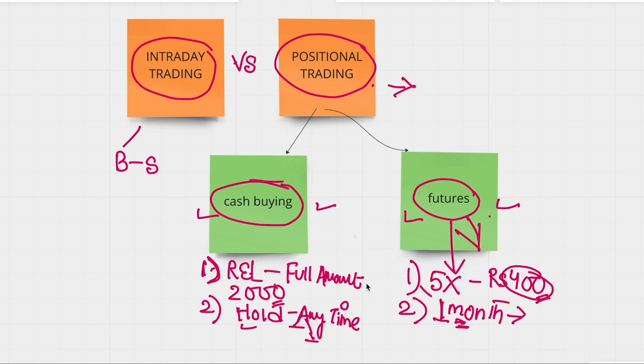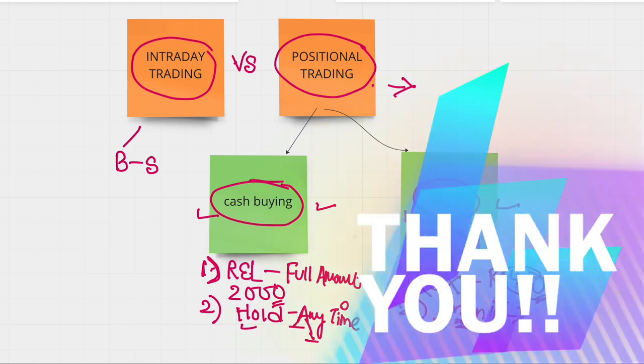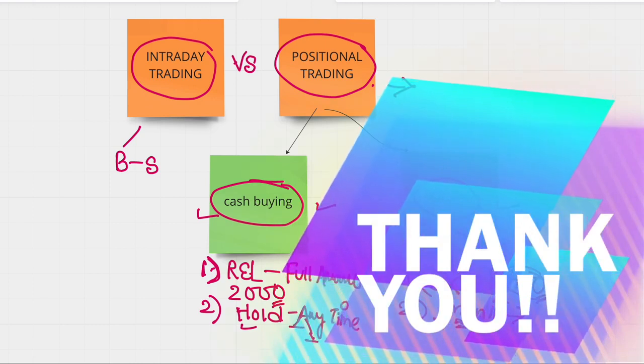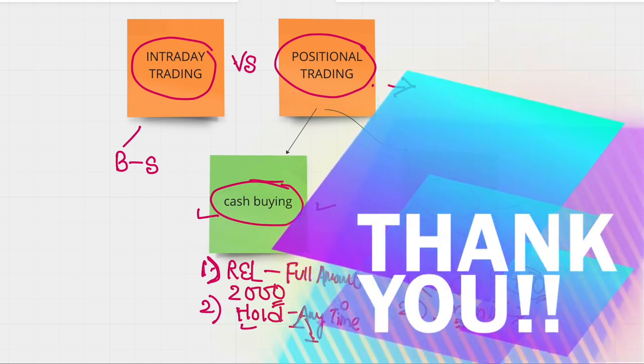Now the logics and the strategies that we will learn can be applied to cash and futures contract buying of any given stocks or commodities. So we are going to look at all those concepts later on in the upcoming sections. So the logics and the strategies we'll learn can be applied to cash and future contract buying for any given stock or commodities.